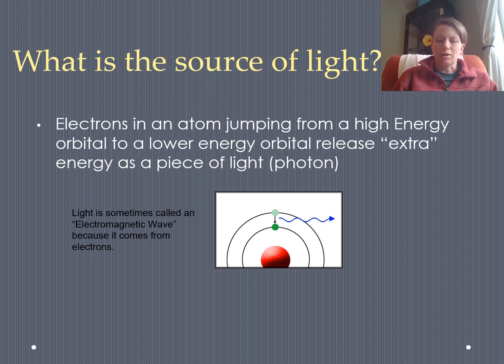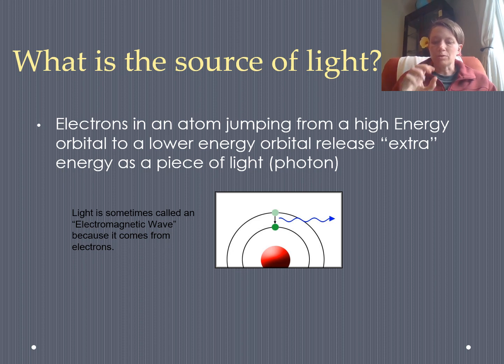Those electrons exist in different orbitals or layers in the atom. As they jump from one to the other and change the amount of energy that they have based on their position, that extra energy is released in terms of light. Because they come from electrons, light is often called an electromagnetic wave, and also because it consists of electric and magnetic fields. So the word light can be used interchangeably with the word electromagnetic wave.